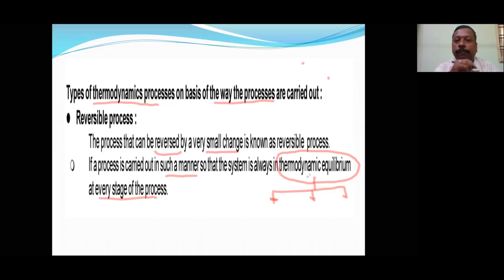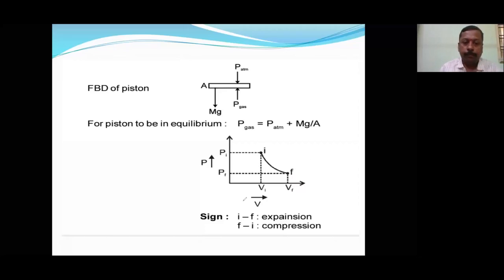Okay, so if the process is carried out in a reversible manner, all the three equilibria will be maintained at all points of time. Okay, so this is about the reversible process. We will study some more points regarding the classification. Now let us see the thermodynamic process, if it is carried out in a reversible manner.